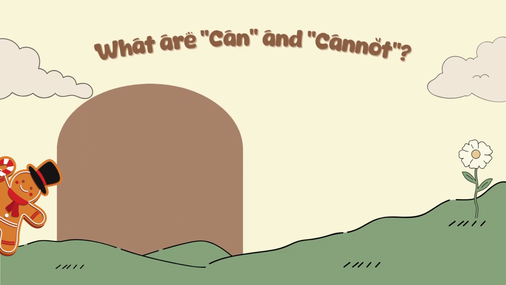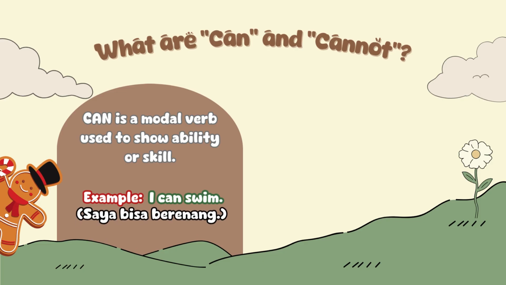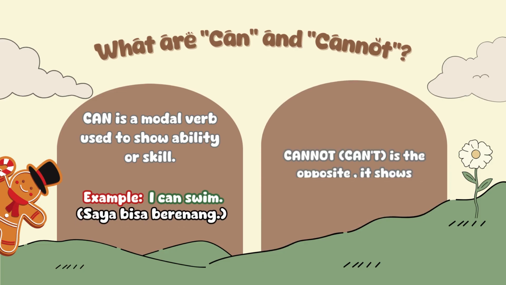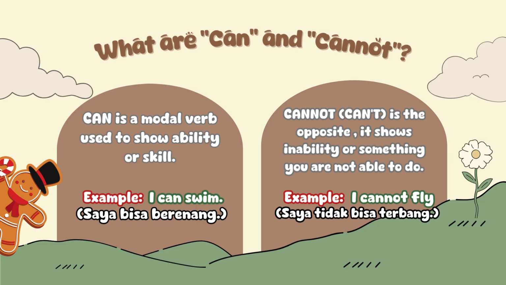The first is can. The word can is a modal verb used to show ability or skill, or something we are able to do. For example, I can swim, which means saya bisa berenang. Meanwhile, cannot, or its short form can't, means the opposite. It shows inability or something we are not able to do. For example, I cannot fly, which means saya tidak bisa terbang.